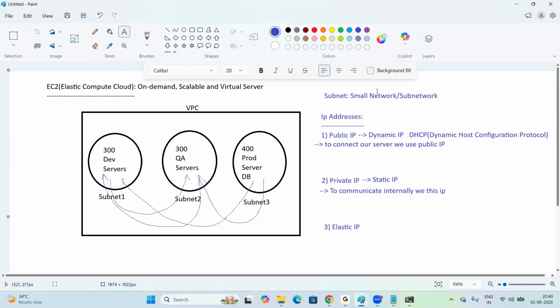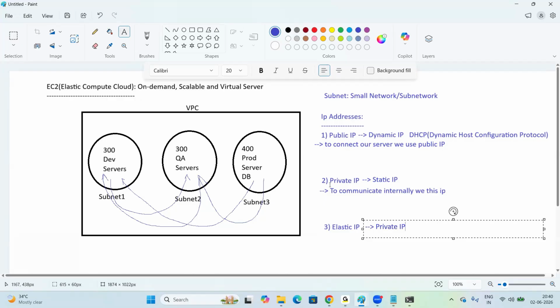So what will we do? We can generate one elastic IP from the data center. Elastic IP is not free. We need to generate this from the data center and we can attach it to the server in place of the public IP. Understanding, right, everyone?